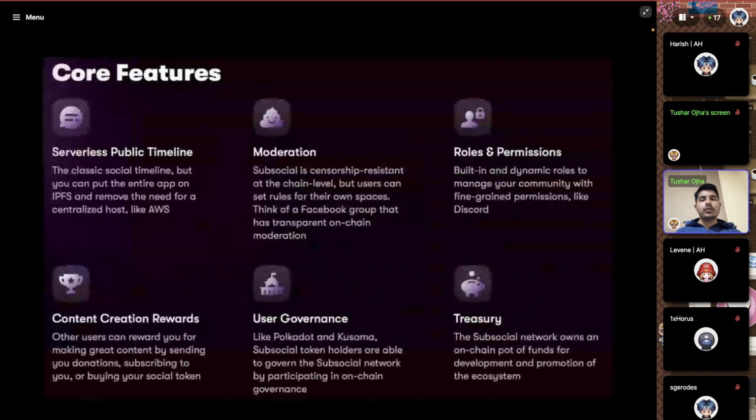For that, you can use Subsocial, where we have a serverless public timeline. There's a censorship resistant Subsocial at chain level, and if users want to have their own social media with some sort of moderation, then they can do it too using the spaces feature, so that it is censorship resistant. At the same time, you as a dApp creator can choose to opt in some type of content which you want to see on the platform in general. Like you can build an Instagram for cats only, where people will post about cats. So basically, you can collect like-minded people using this as well. There will be roles and permissions, content creation, rewards, user governance, treasury, and every single thing which needs to be there to achieve that goal.